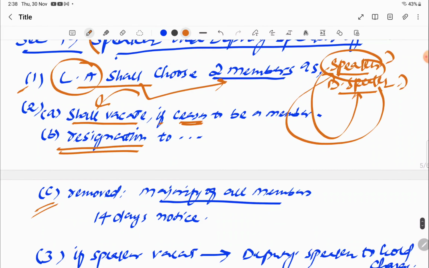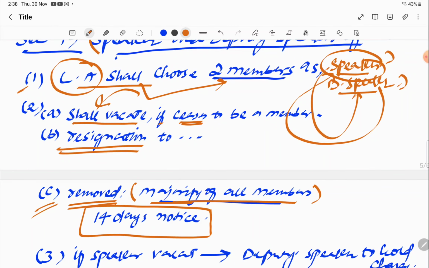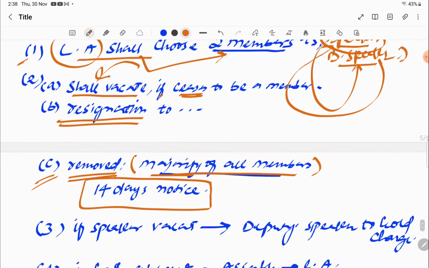Subclause C tells us that if you have to remove the speaker or deputy speaker, he has to be removed by a majority of all the members of the assembly, and to do that you have to send 14 days advance notice to the deputy speaker or speaker.